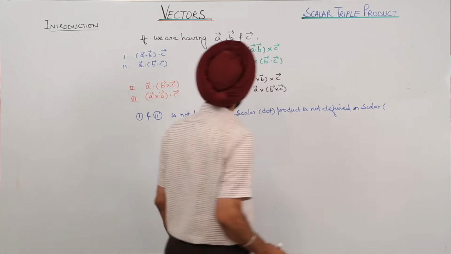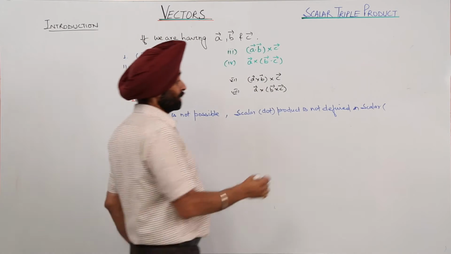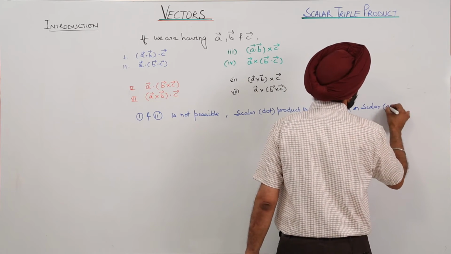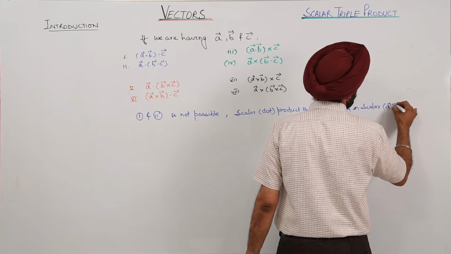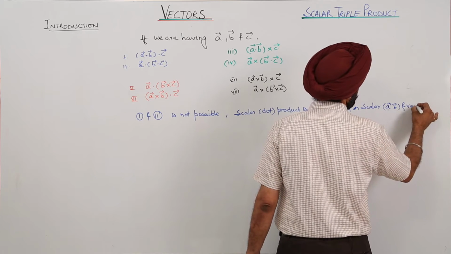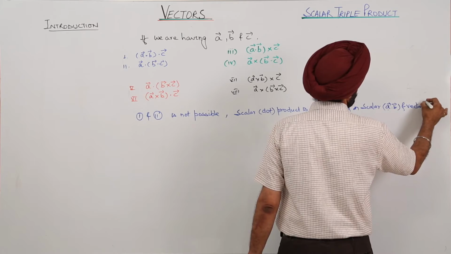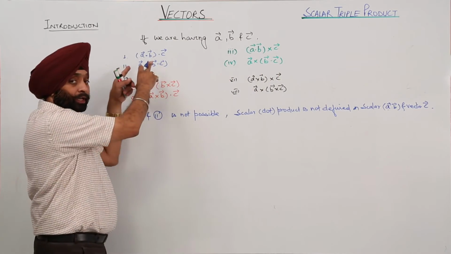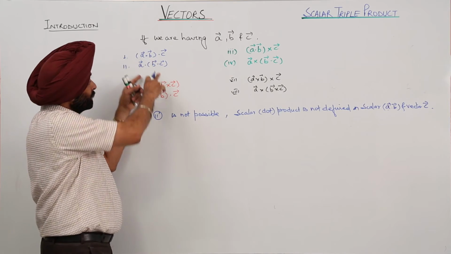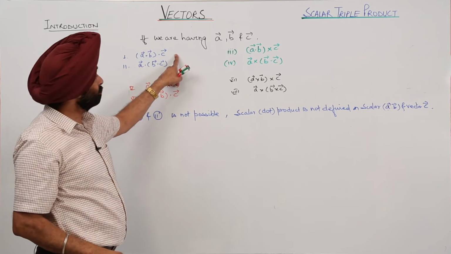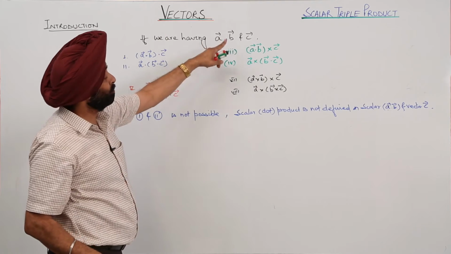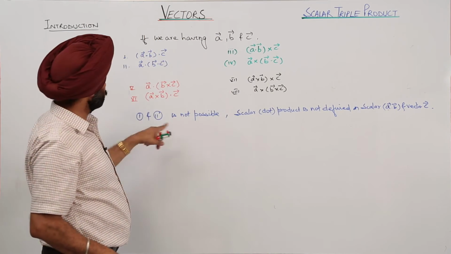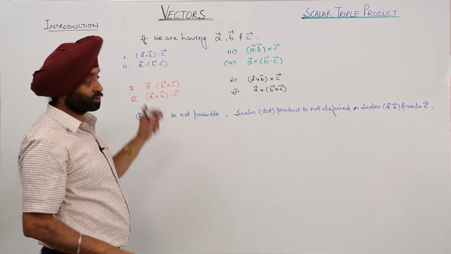Now what is scalar? A dot B and vector C: A dot B is a scalar quantity and C is a vector quantity. We have already written that A, B and C are vectors. So first and second are both not possible.